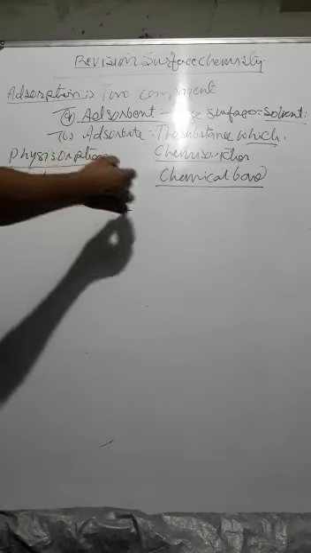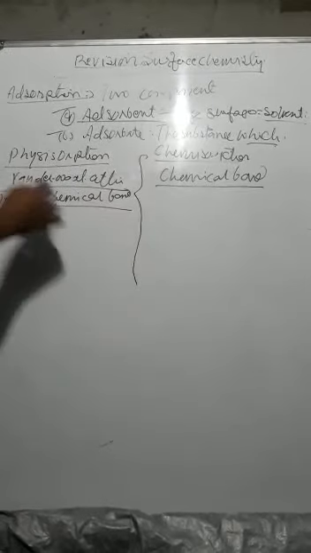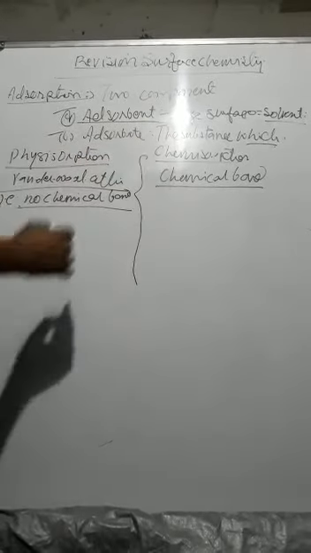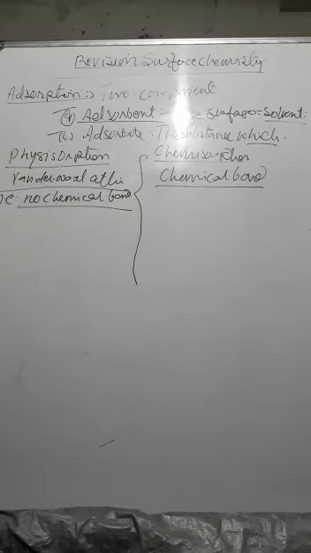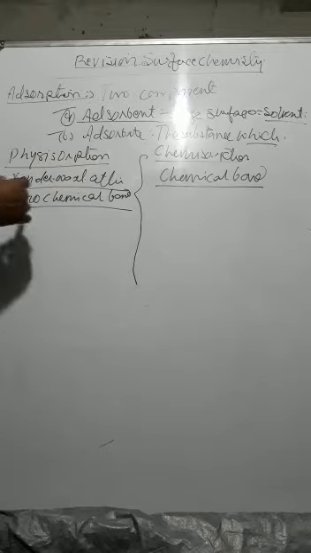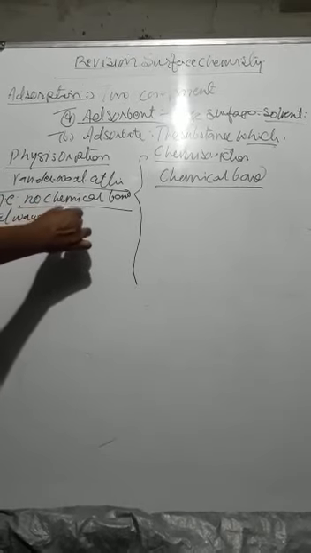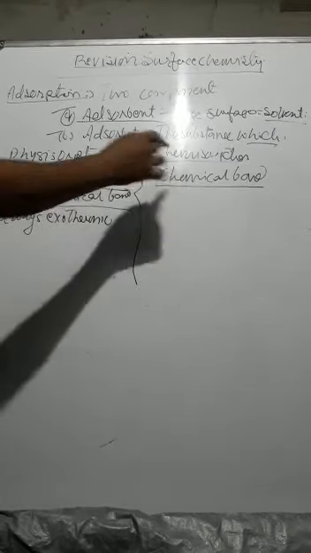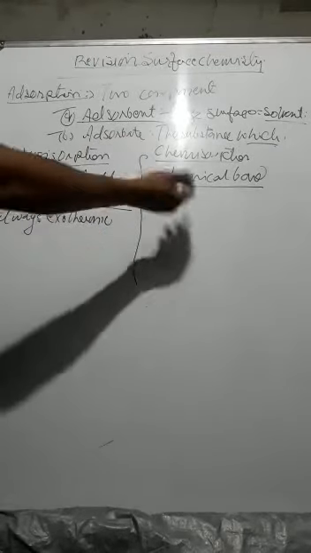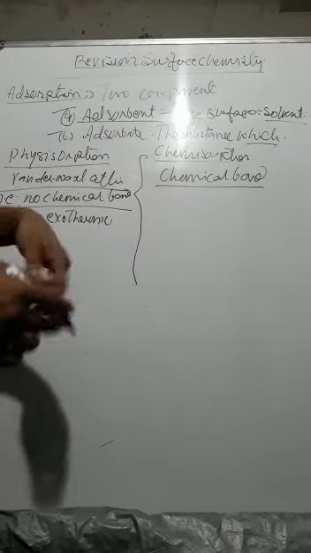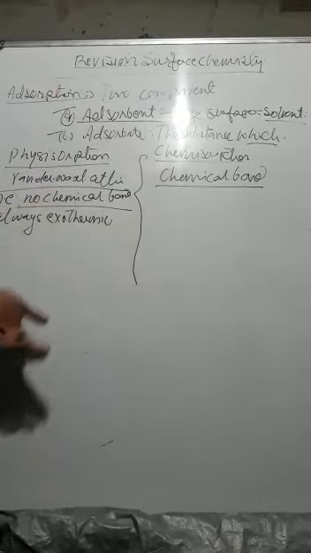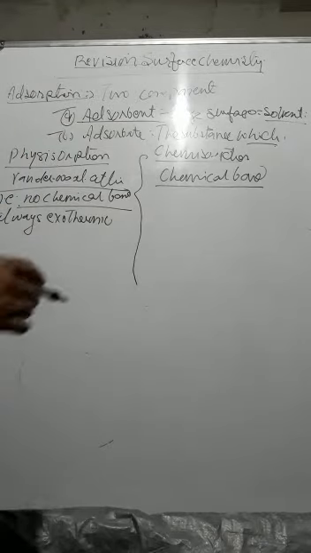Getting? On this basis, we can differentiate physisorption and chemisorption. Since there is only van der Waals attraction force, and attraction always leads to the release of energy, physisorption is always exothermic. Always exothermic. Getting? But chemisorption in the beginning is exothermic, but after forming the chemical bond, depending on the nature of the two components, it may be exothermic or it may be endothermic.